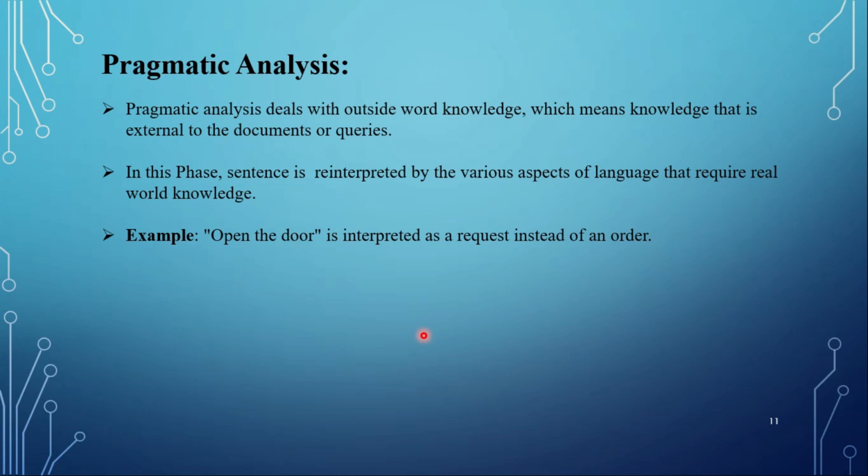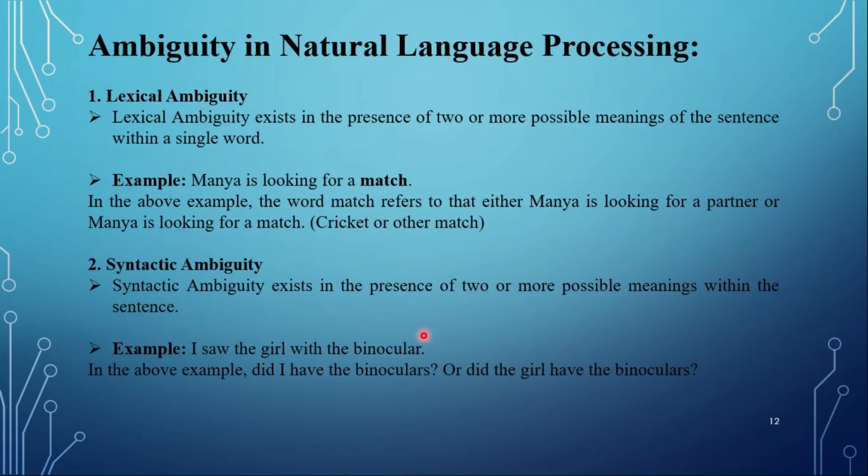Moving ahead, let's learn about ambiguity in NLP. There are three types of ambiguity in NLP. They are lexical ambiguity, syntactic ambiguity, and referential ambiguity. Let's understand these ambiguities in detail by taking some examples. First one is lexical ambiguity.